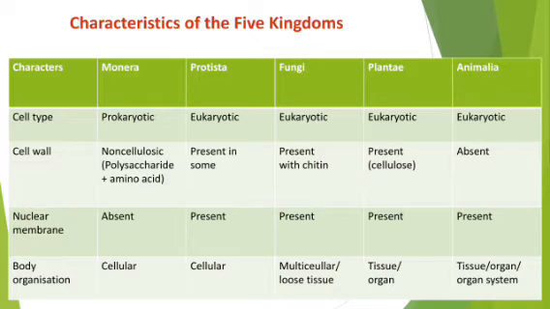Then let us move to the next kingdom, that is Fungi. In kingdom Fungi, the cell wall is present, and the cell wall is made up of chitin. This thing you should remember, that in Fungi the cell wall is made up of chitin. Clear? This thing you will remember. Okay. Now let us move to the next, a little more developed one, that is the Plantae or plant kingdom. Now we know that the cell wall is present in the plant cell, and in the plant kingdom whatever organism will be there, the cell wall is a very important characteristic of the plant cell.